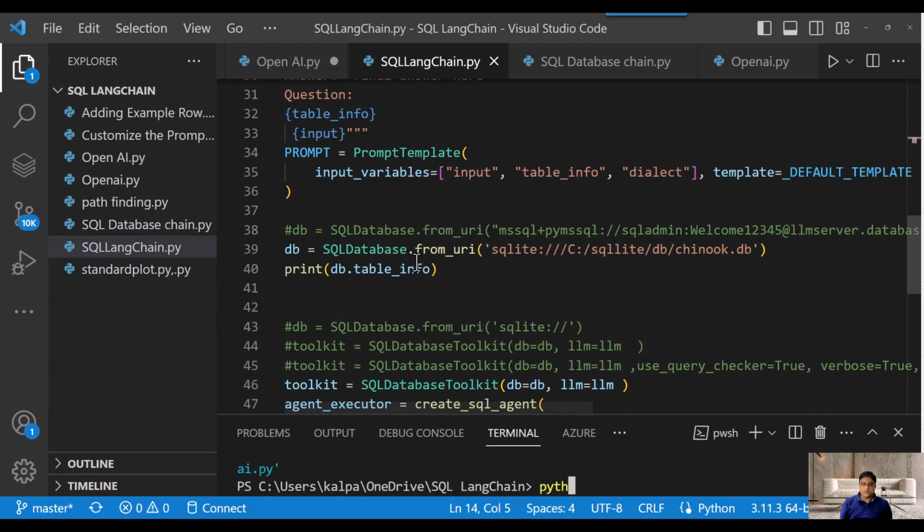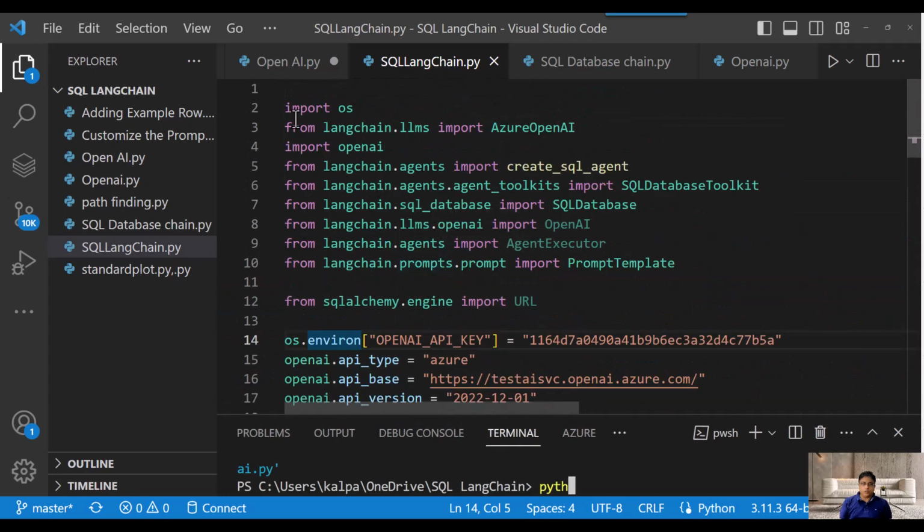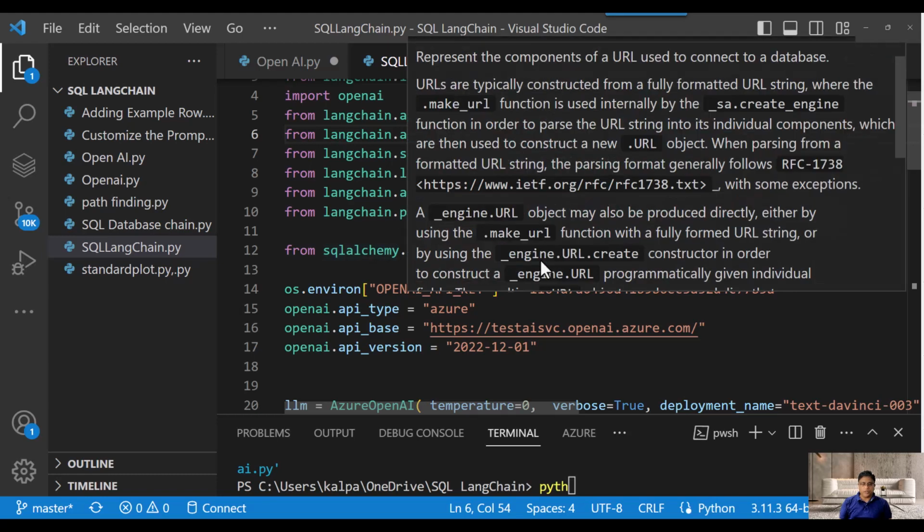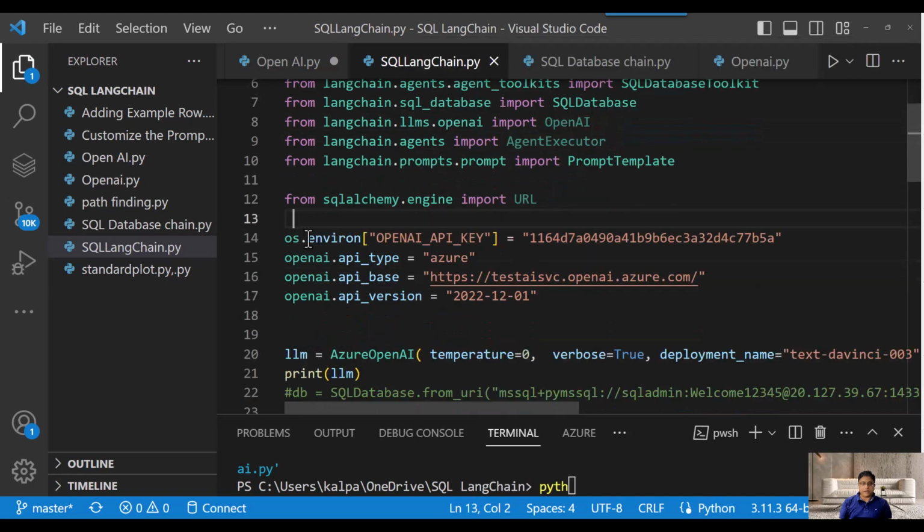Okay, so let's first understand this code. In this code I have imported a couple of libraries, especially Azure OpenAI and LangChain, and in LangChain I am using the LLM module, and then libraries like SQL Database Toolkit, agents, and prompts. This whole SQL database agent works on the SQLAlchemy engine, so we have to import it and use it.